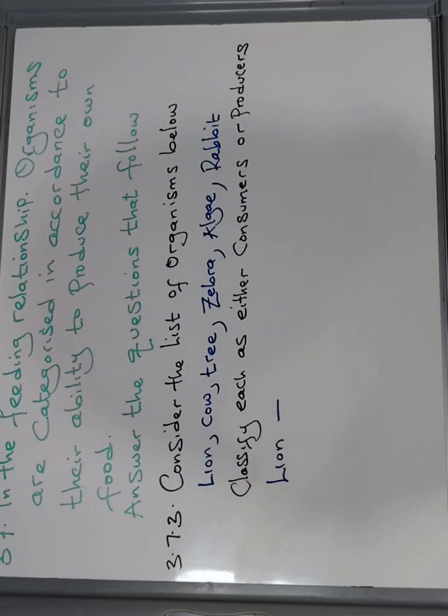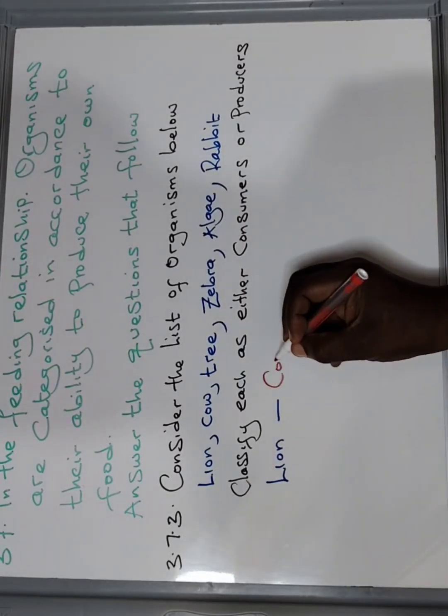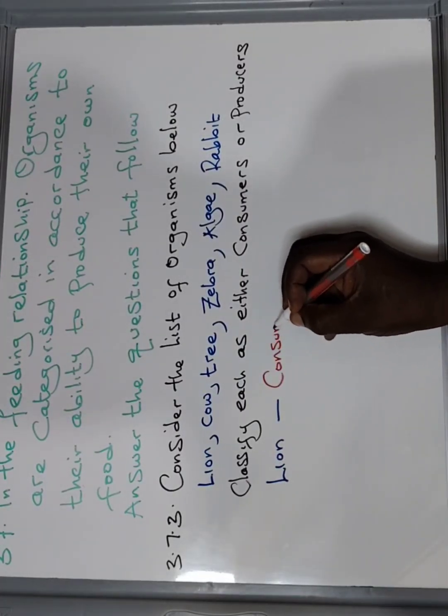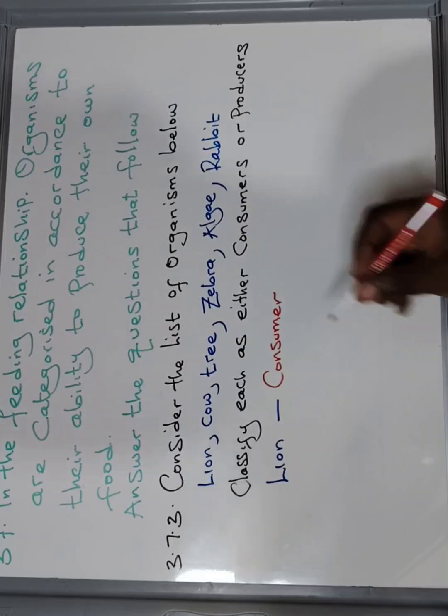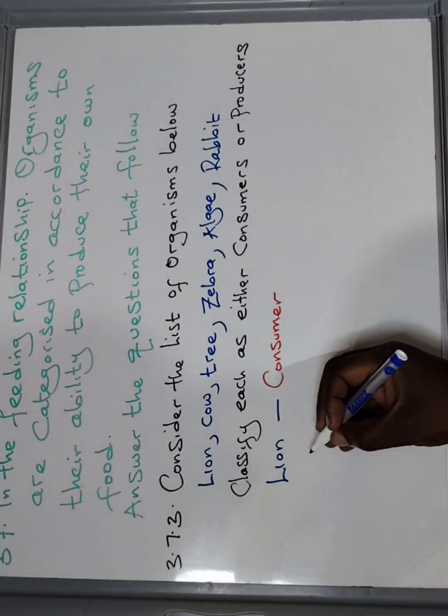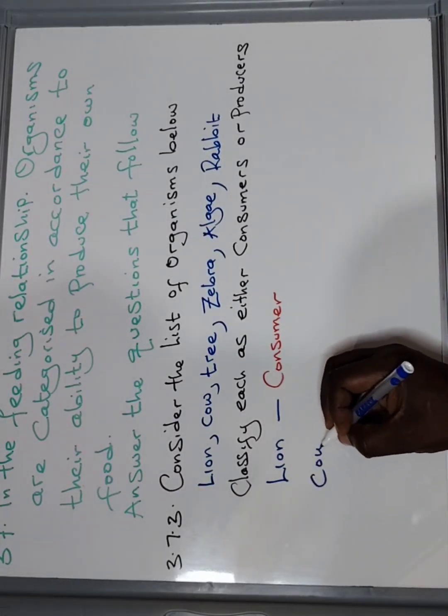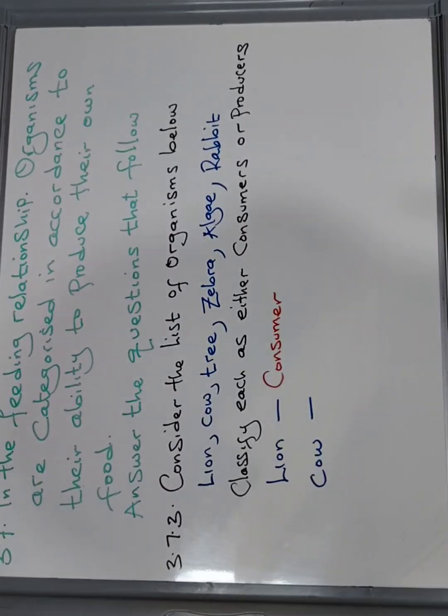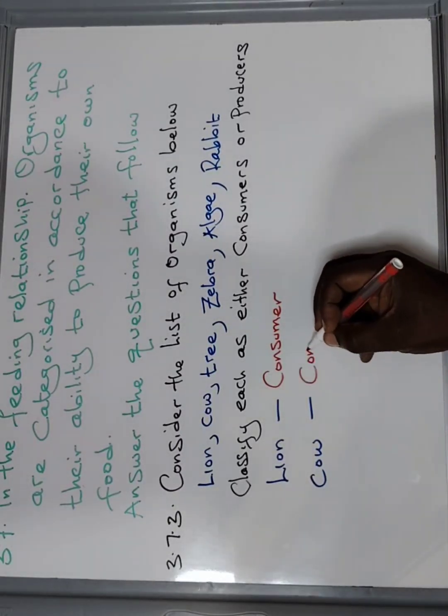It is a consumer. It doesn't manufacture its own food. Next is cow. What is it? It is a consumer.